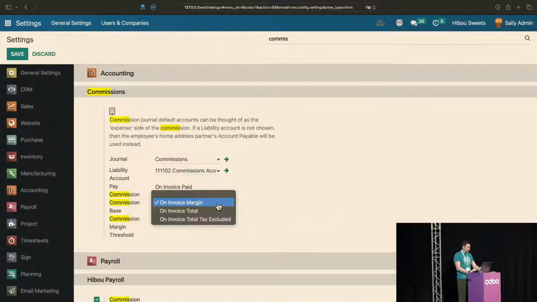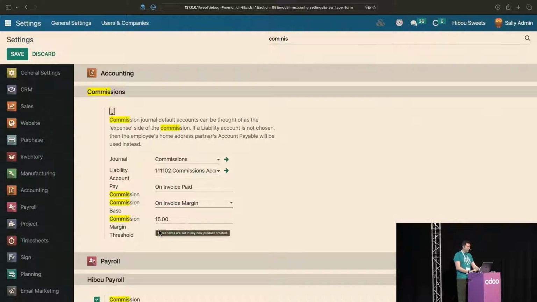How about the base of the invoice, right? We can work on the invoice total tax excluded, or again, the gold standard, if you will, on invoice margin. And we have a field here, which is our base minimum margin threshold, which essentially makes it such that if we're selling a product below this margin threshold, then we will not get a commission for it. And if you have a blend of products on your invoice, then you're only going to get commission for the products that had a margin higher than the base margin.